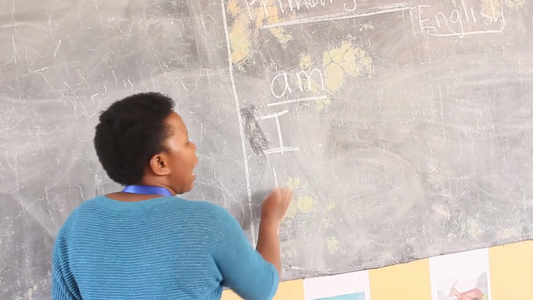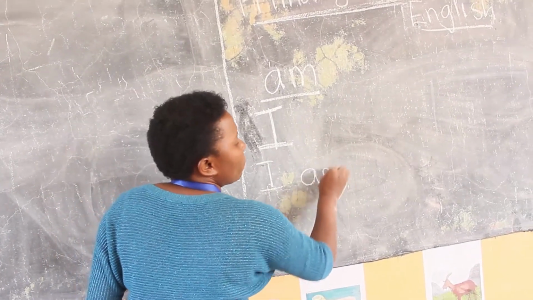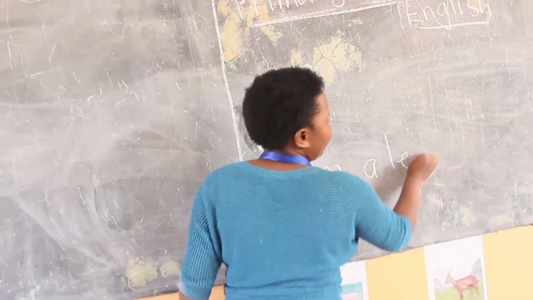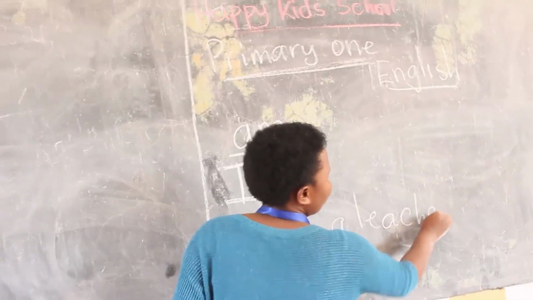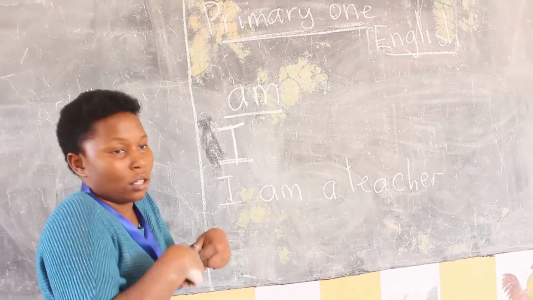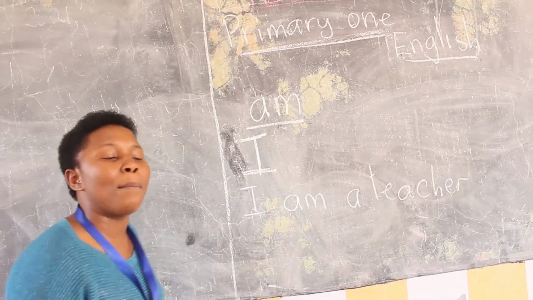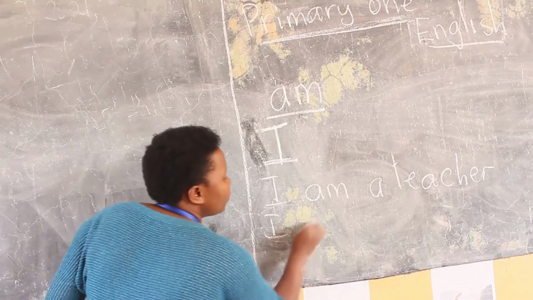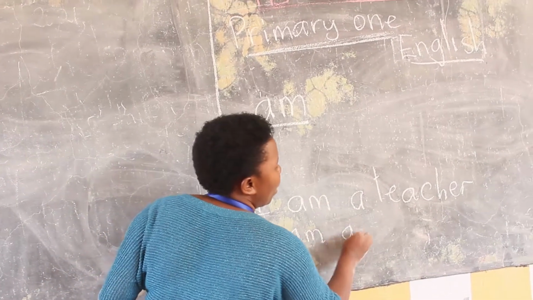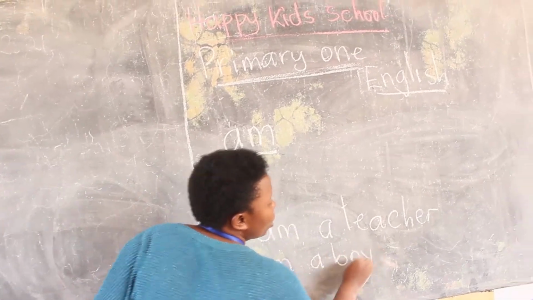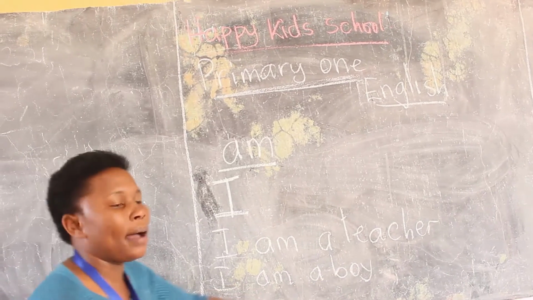I can say that I am a teacher. You are talking about yourself. You can even give me your own example. You can say, I am a boy. If you are a boy, you can say, I am a boy.